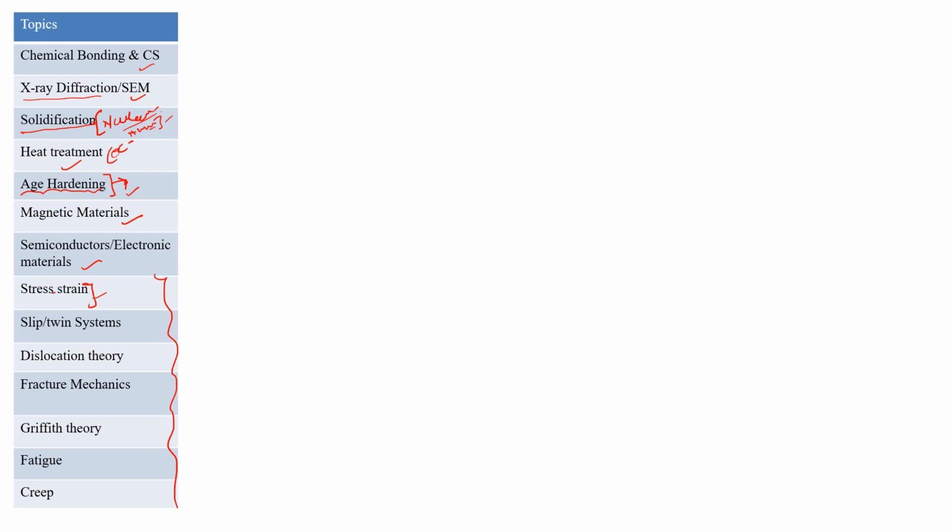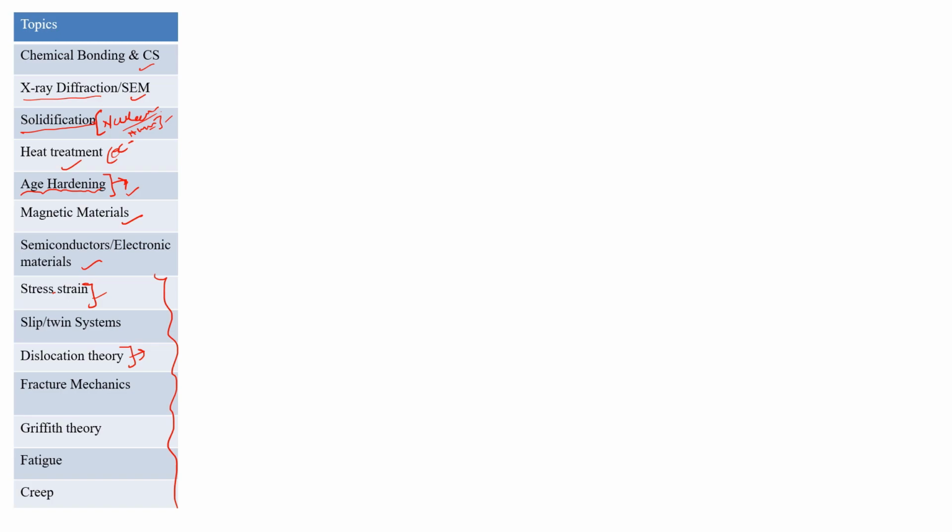And the next part is slip and twin system, so that is very important. Dislocation theory is a different section, and in this dislocation theory itself I have included strengthening mechanism questions, because that was not different from these things. So sometimes they mix both of these and give the question. So that is very tough to separate those things.